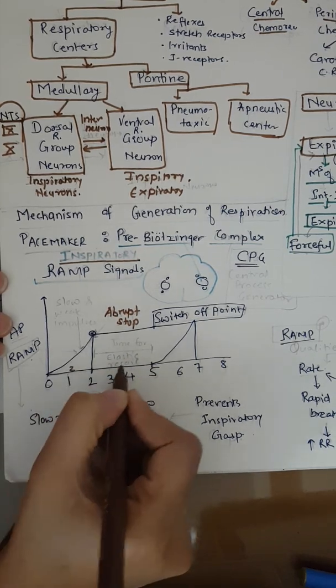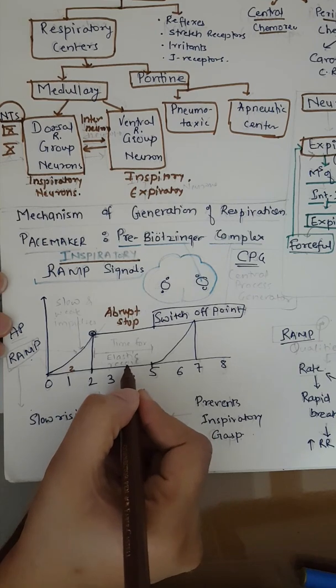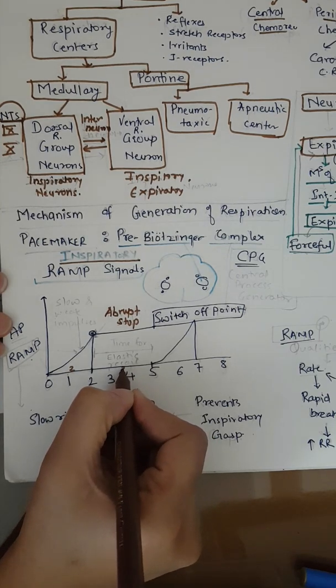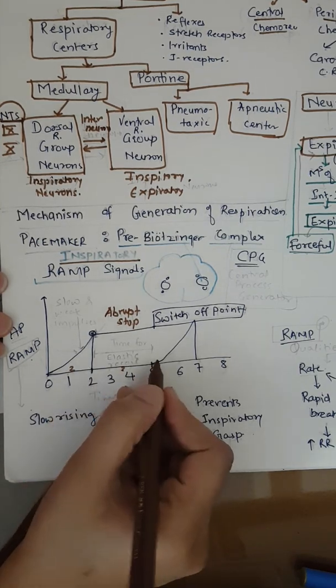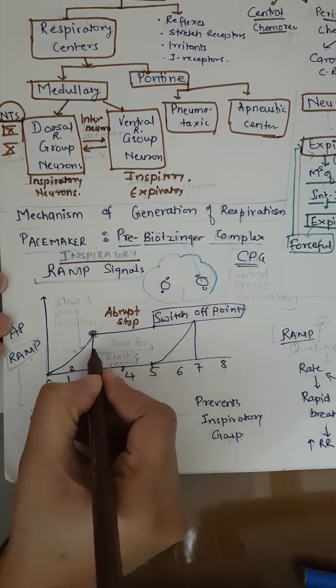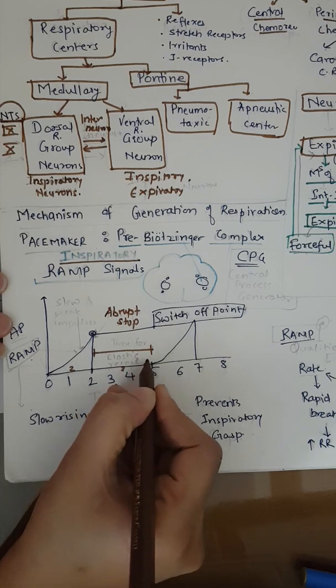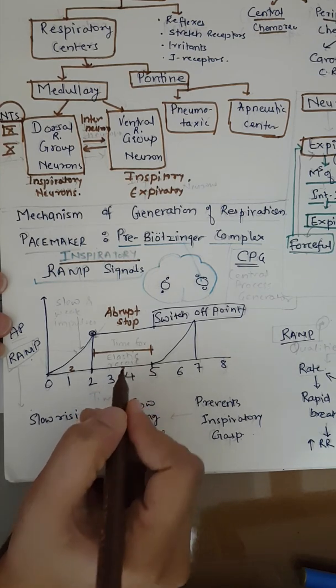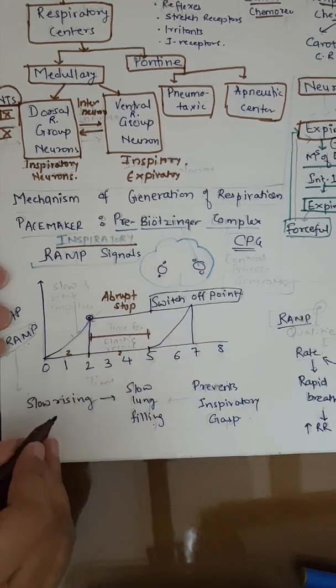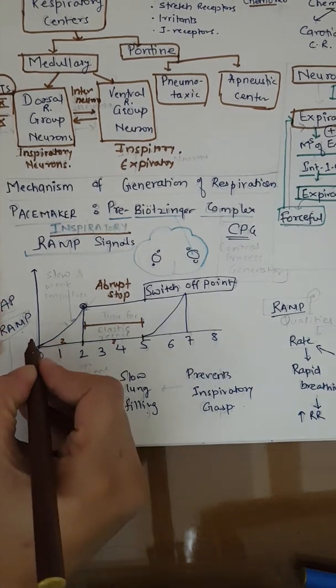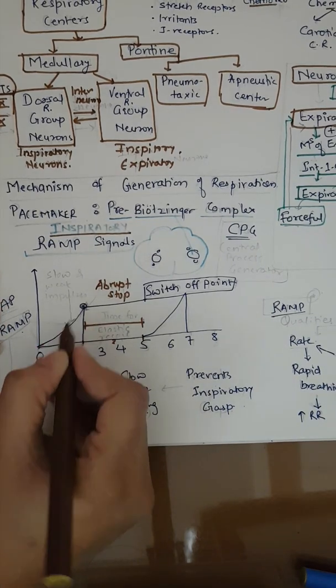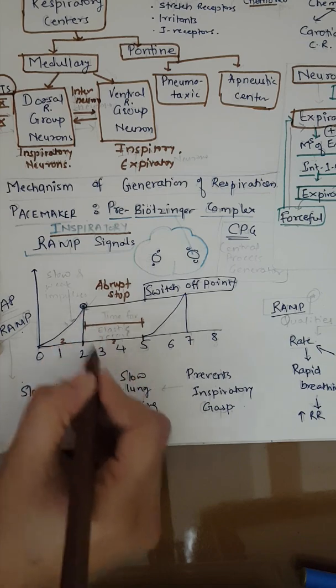So for 2 seconds there will be action potential, and for the next 3 seconds there will be stoppage. This is the time taken for the elastic recoil of the lung and chest wall. The impulse is rising slowly like a ramp, and that is why it is called a ramp signal.